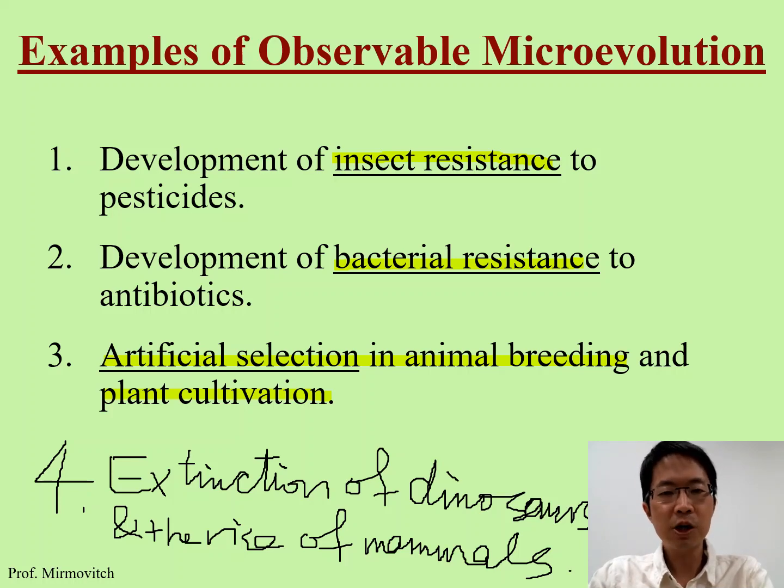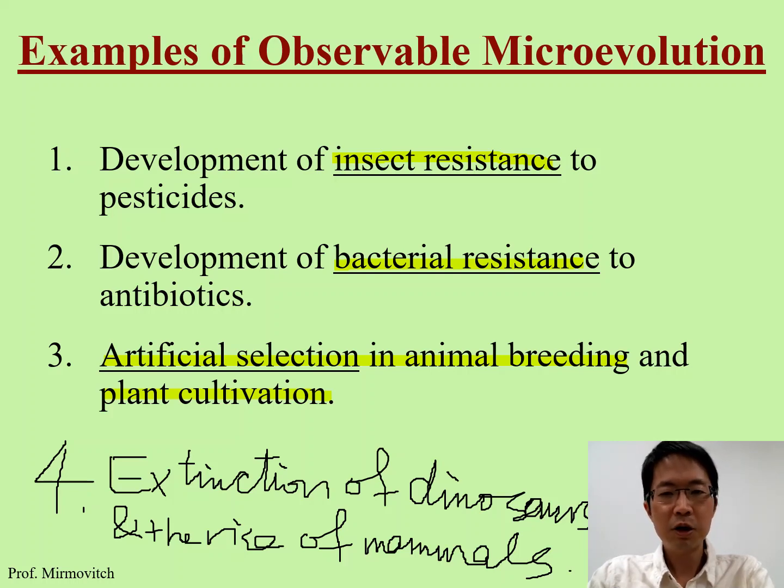So after the gigantic dinosaurs all die off, then a few mammals survive. When mammals survive, and now they do not have the competition with the dinosaur, because all dinosaurs die off, and then now all the food resources on the earth, they are available for the mammals. That's why after the extinction of dinosaur, there is a rise of mammal in the population until nowadays. So this is like the 4th example of microevolution.